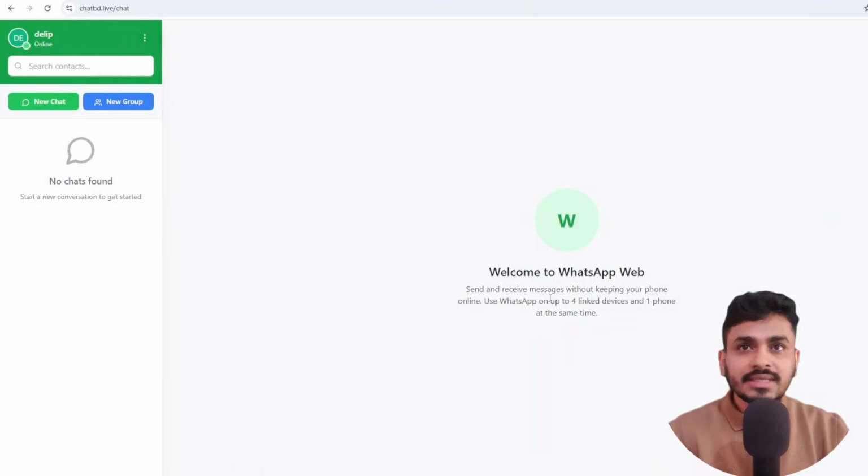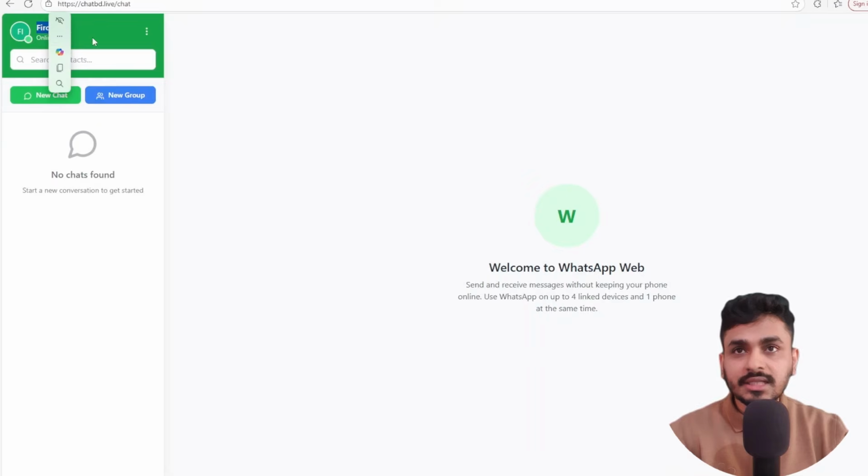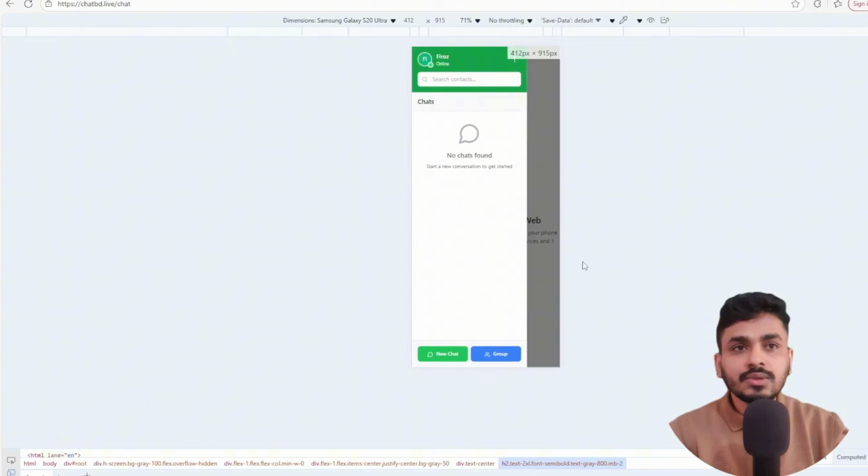All right, so now you can see this window, the Dilip user, in computer view. And Firoz Alam, this is another user, also in window view. It's a bit difficult to explain in window view, so I need to make this screen smaller, then I can easily explain it and you will get a better experience. That's why I am going to make it mobile view.